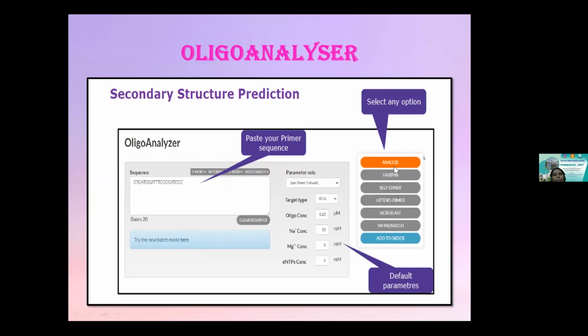I can select what I would like to examine, like hairpin, self-dimer, heterodimer. I can also cross-match the results with NCBI BLAST. So it gives me a lot of options here, and I can make my choice from the options given. So this is how it is.